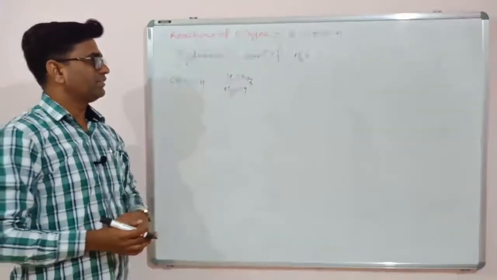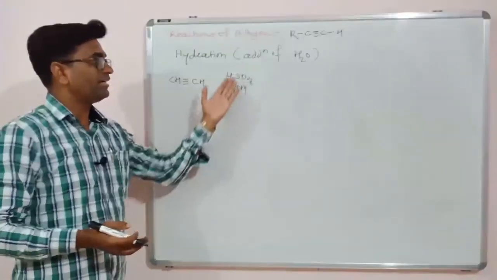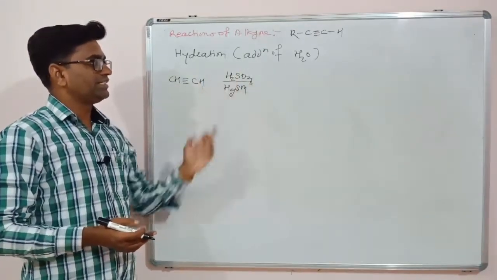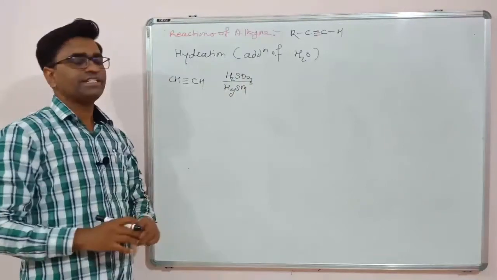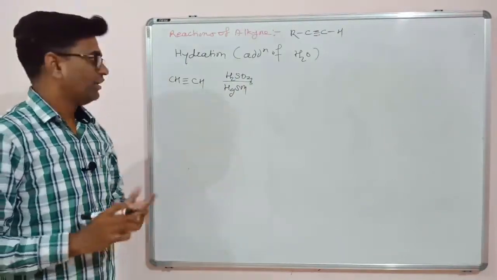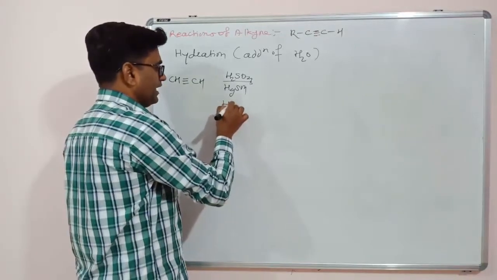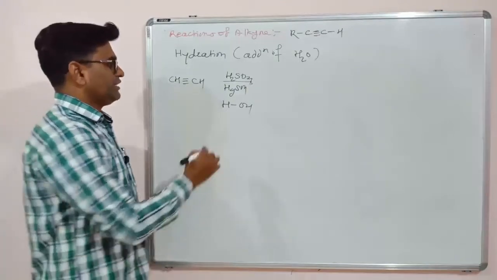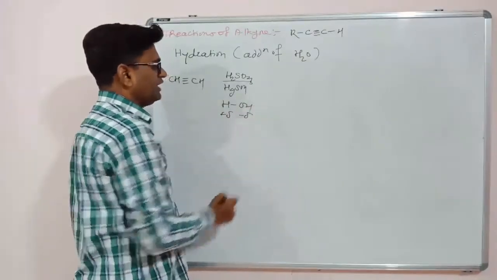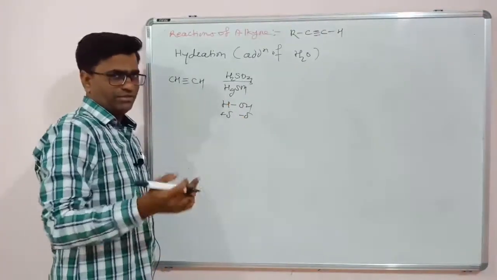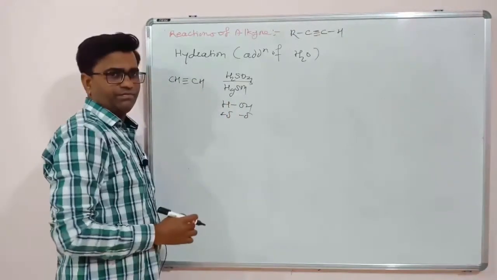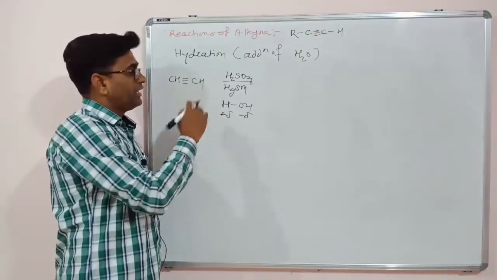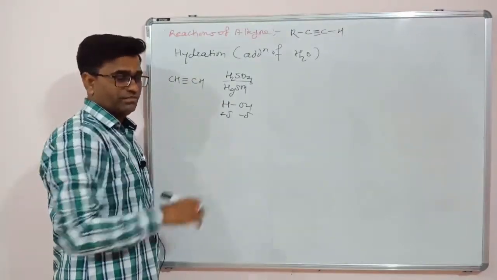Suppose you are given such a reagent, you may not understand what exactly to add, whether to add Hg or H2SO4. So if you are provided this reagent, it means that it is a hydration reaction, you have to add water. So water, as we know, is HOH. This is the formula of water, H2O. So this is the electropositive atom and this is the electronegative atom, H plus OH minus, as we know. So this is the negative part of the reagent. This reaction also goes via addition, Markovnikov's rule. So the negative part of the reagent goes to the carbon atom which has the least number of hydrogen atoms.